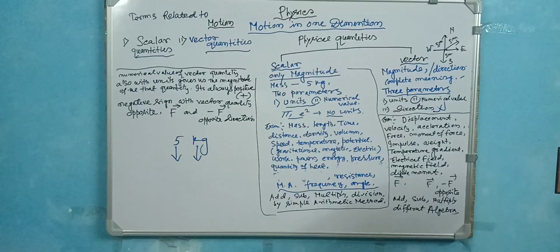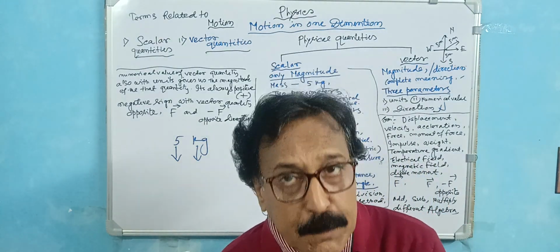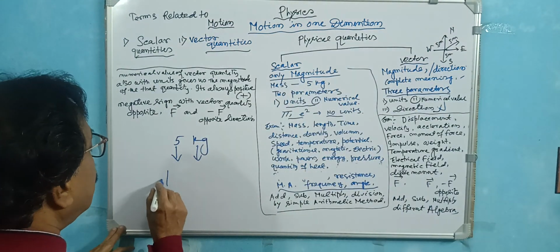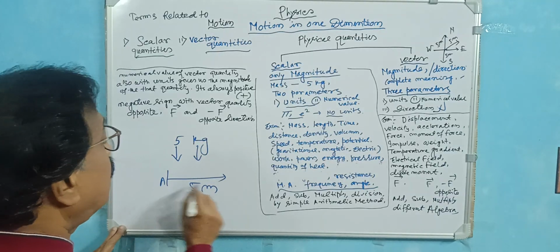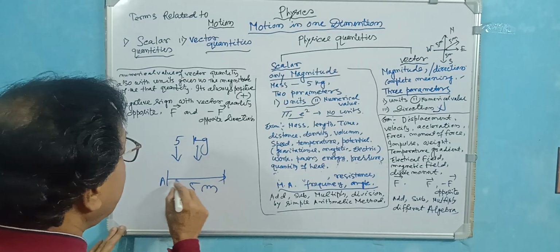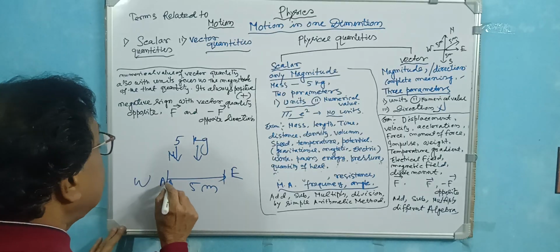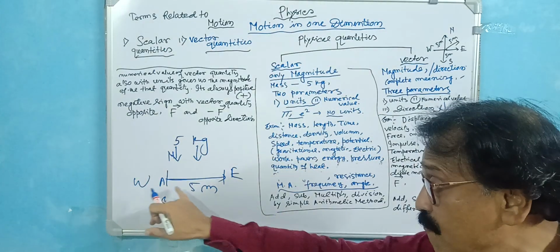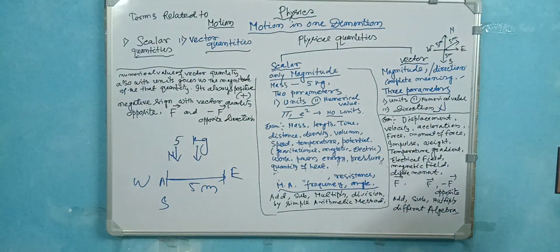important. Direction. So, an example of this: distance and displacement. There's a very important difference. Suppose from point A, this is 5 meters. So this is a distance also. But what is the direction? Suppose this is north, east, south, southwest. In case of displacement, you read it as from A, 5 kilometers towards east. That is the complete meaning of displacement.